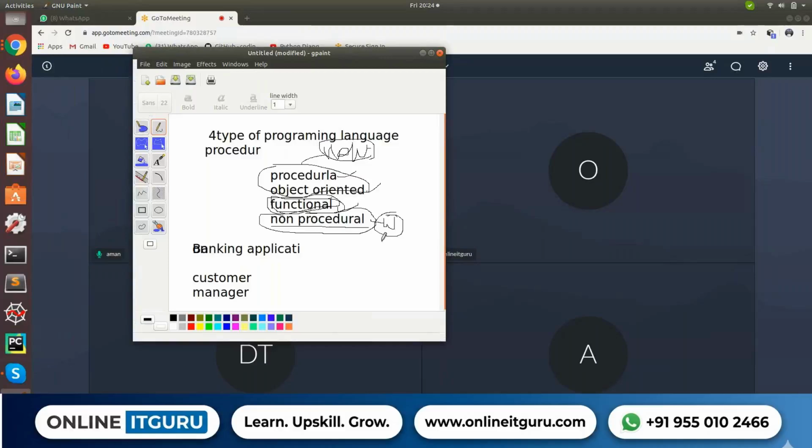Now, how will the non-procedural type work? Let us suppose you have created a banking application, and you are a customer of a bank. You want to check how much amount you have in your account balance. You want to find something, to get something from the application, which deals with the data. That is our non-procedural.